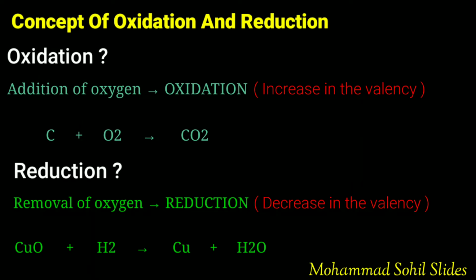Later on, it has been suggested that the oxidation and reduction take place simultaneously in the same reaction, that is, in a chemical process. One substance is oxidized, then at the same time another substance of the reaction can be reduced. Thus, oxidation and reduction is now defined on the basis of electron transferring during the process.